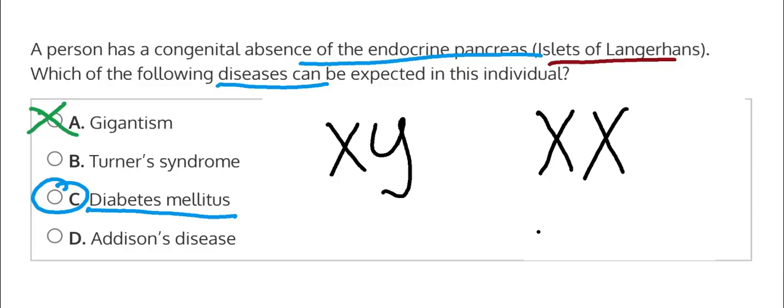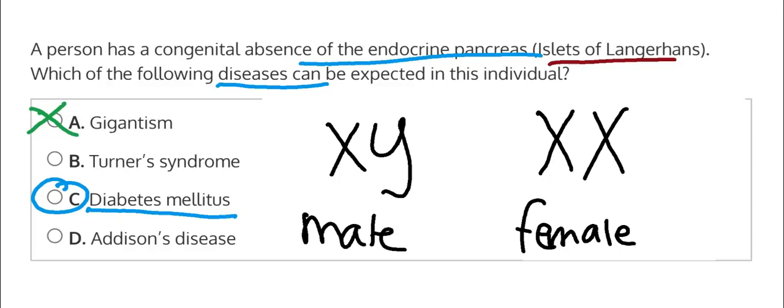But what happens if one of these X's is not present and it's just a single X? They would have a lot of different issues with their body, because they would have reproductive issues, other medical issues such as kidney issues, and they might have learning disabilities. That's what Turner syndrome is, so we can eliminate that because it's not the answer we're looking for in this question.